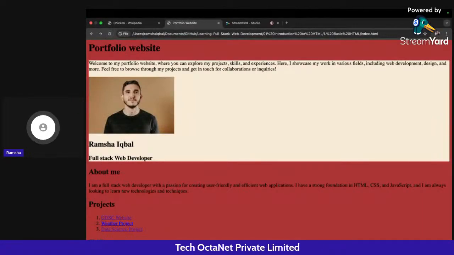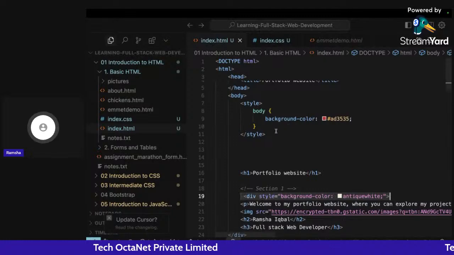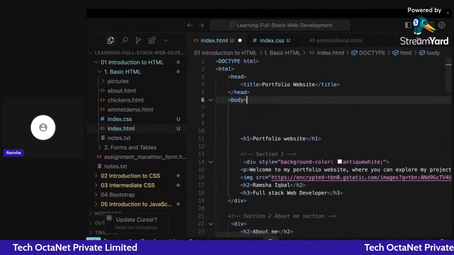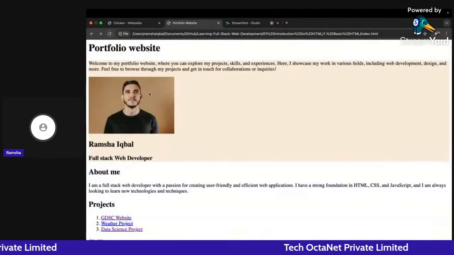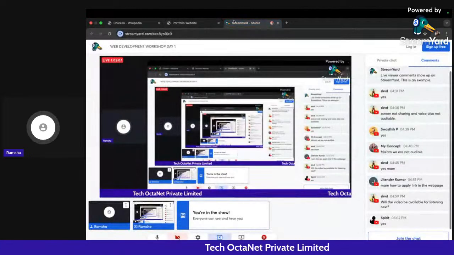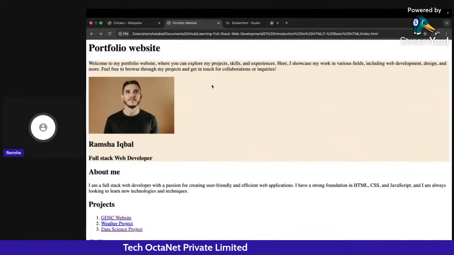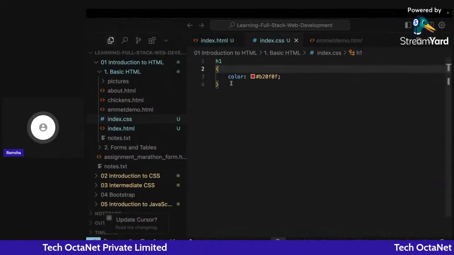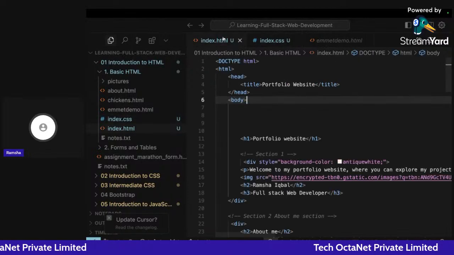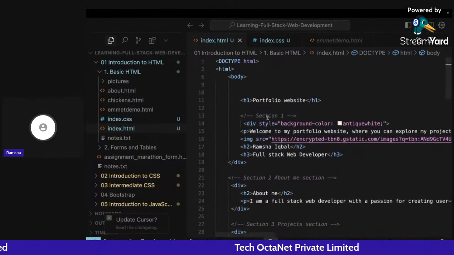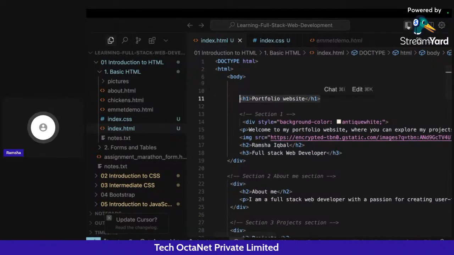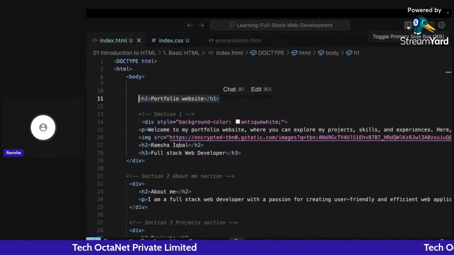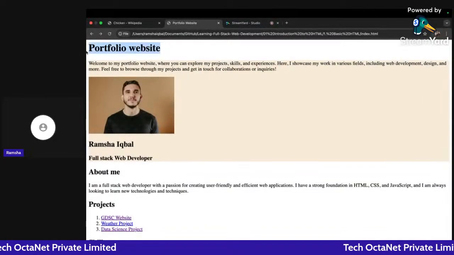Now if I go back, let me just remove this particular thing from here, and click refresh. You can see that the h1 we wrote, which is the portfolio website heading, is not changing its color to red. It's still black.